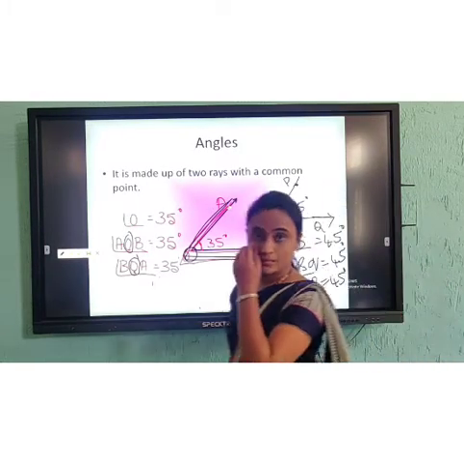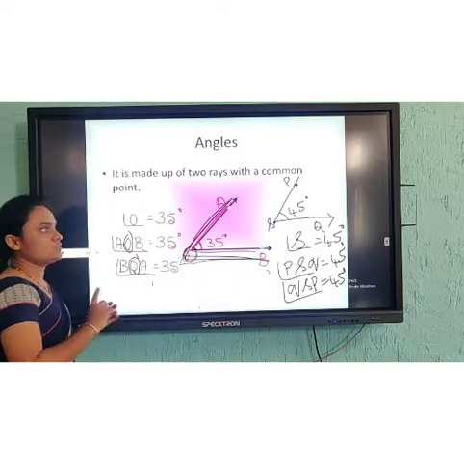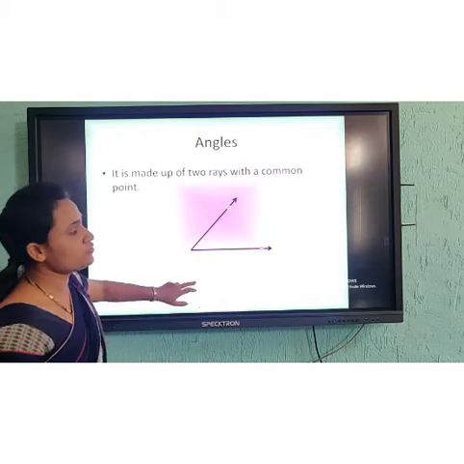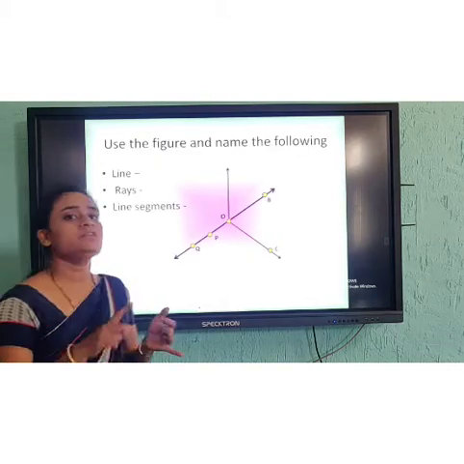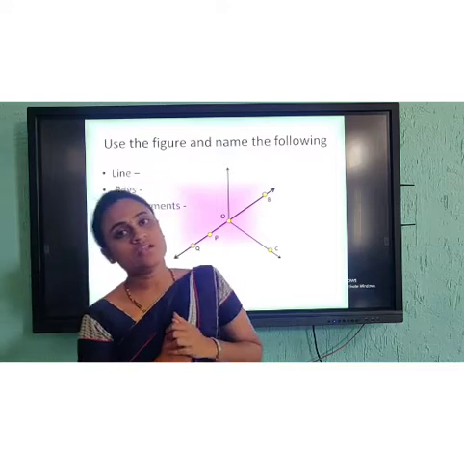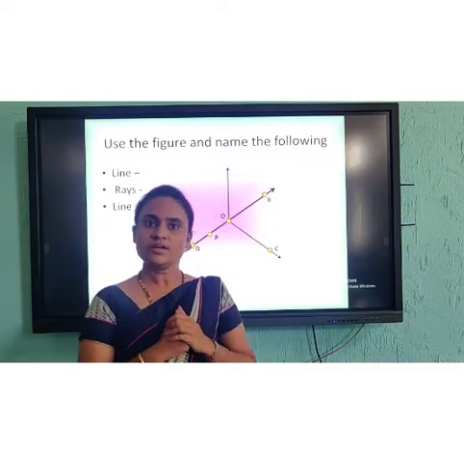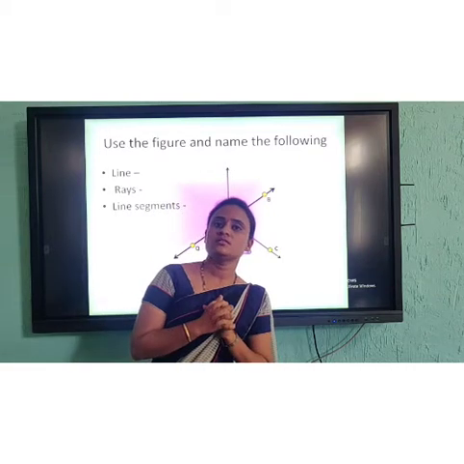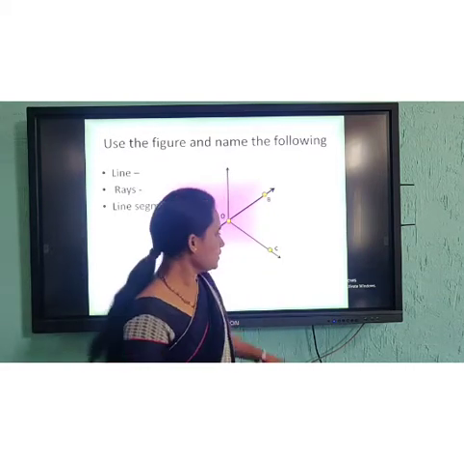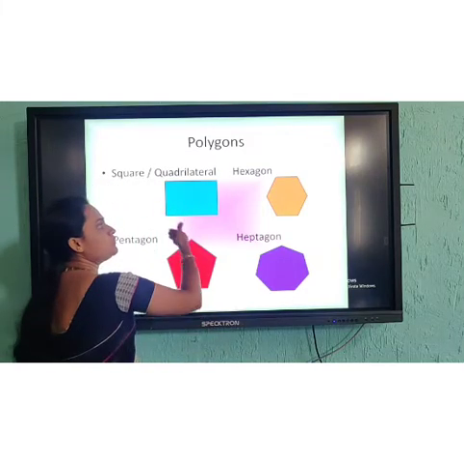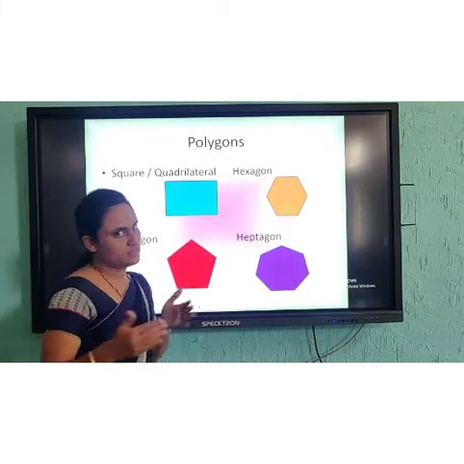Clear? That is how we are going to name the angles. Right, so this is the way to represent the angles. Now you know what we mean by angle, line, rays, line segments and everything. In the previous classes we had learned about polygons. What do you mean by polygon? A polygon is where, based on the number of sides, they are given some names.